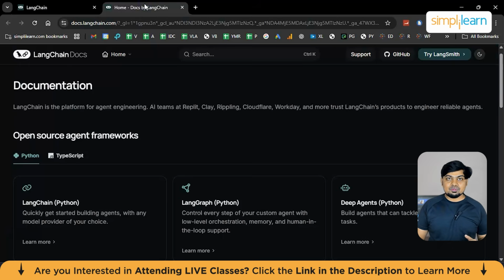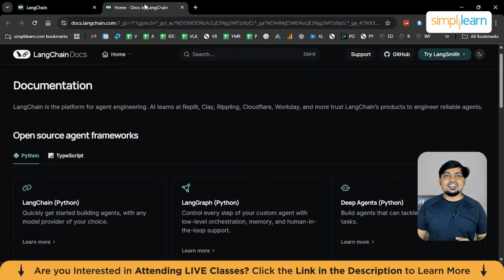Now, the next stage is where we discuss open source frameworks in the LangChain ecosystem. Let's talk about the key open source components. First one, LangChain, the core framework. This is the foundation. LangChain provides prompt templates, chains, memory abstractions, tool interfaces, LLM wrappers, and a lot more. It allows you to switch models easily from OpenAI to Anthropic to open source models and a lot more without having to rewrite your entire application. Think of LangChain as the backend framework for LLM-powered applications.